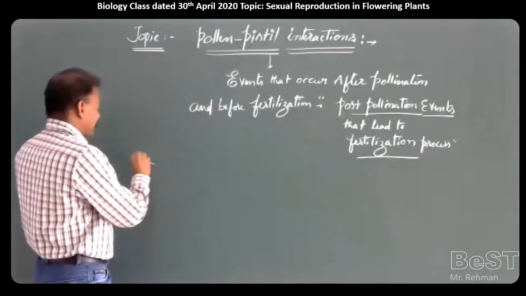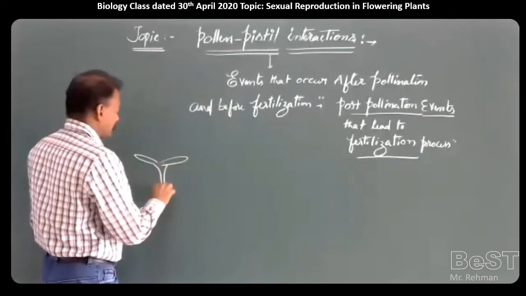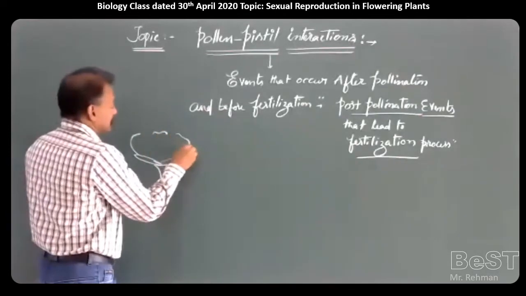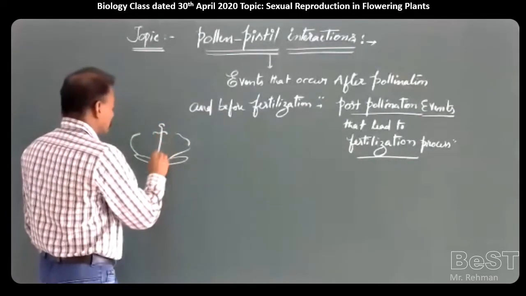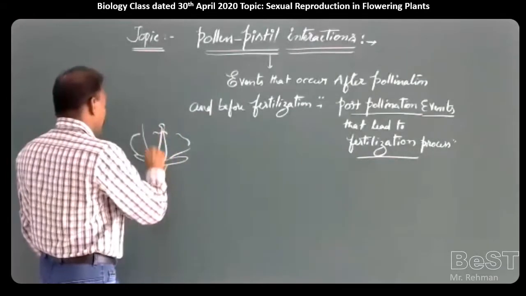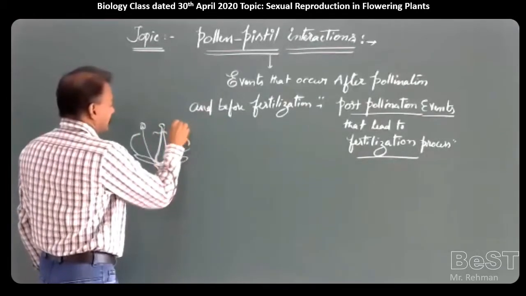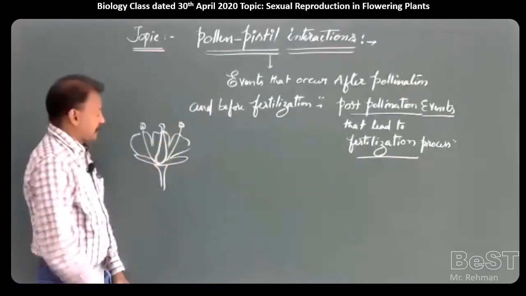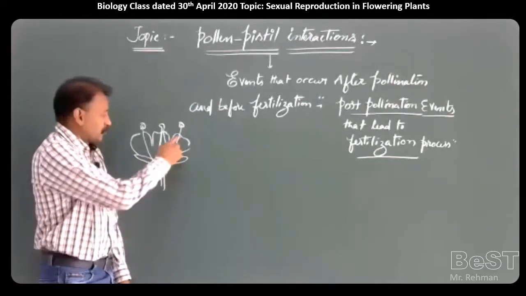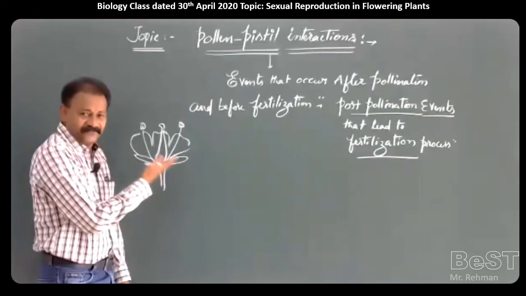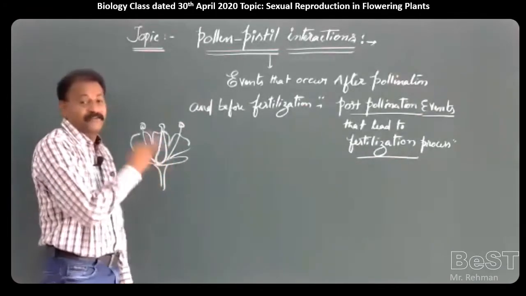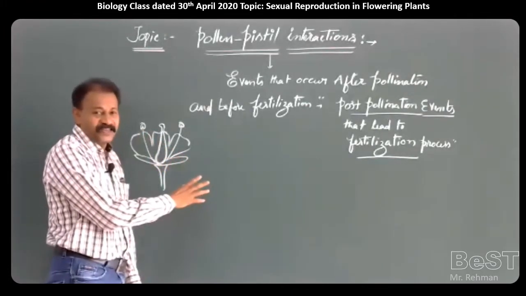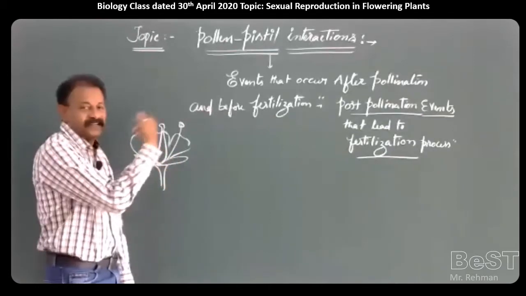Here is a flower. This flower has calyx, corolla, androecium and gynoecium. Whenever a flower has both male and female parts, there is a chance of self-pollination. We have studied that sometimes, because of some adjustments, they do not show self-pollination. Instead of self-pollination, they will go for cross-pollination.